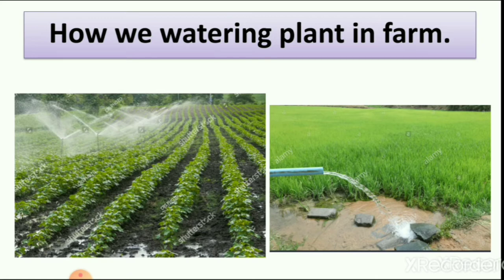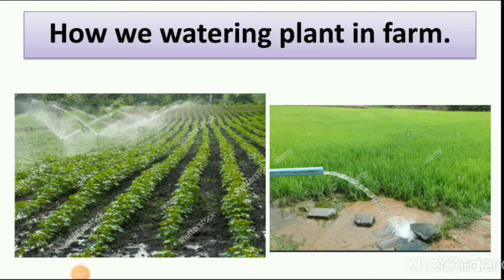We cannot give water with a bucket or tap there, because they need more water than a pot or our garden, and they also need water constantly. So here is the method of watering plants in a farm.